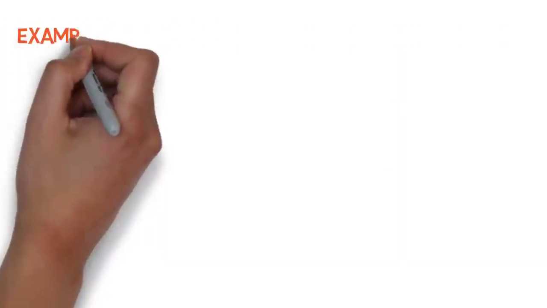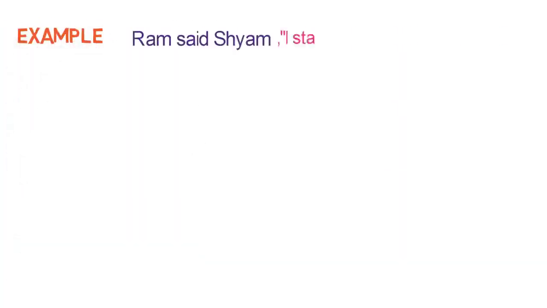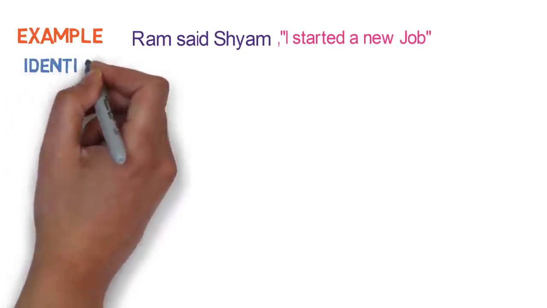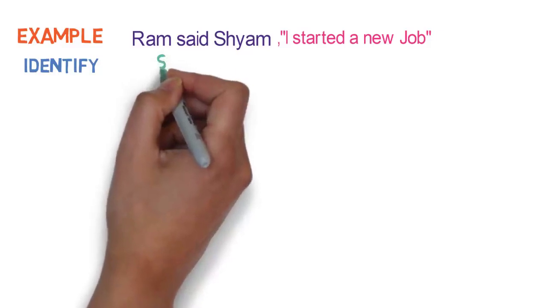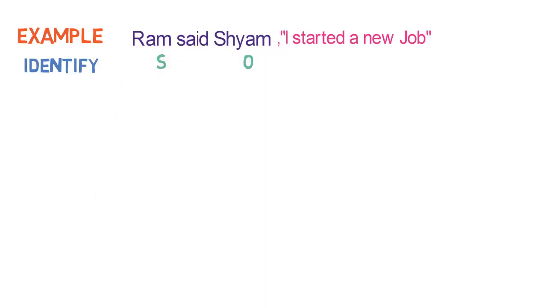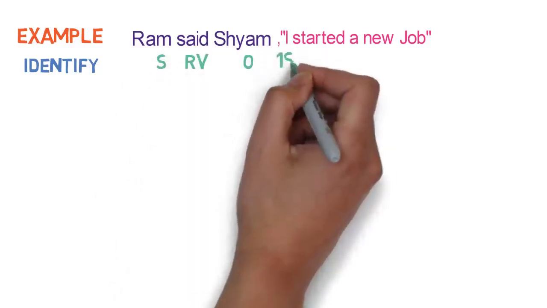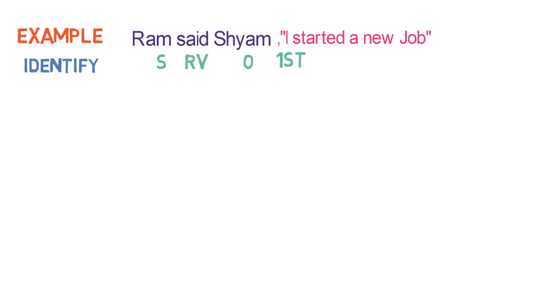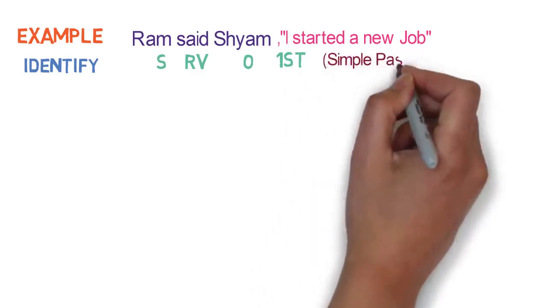Let's look into next example. Ram said to Shyam, "I started a new job." First step is of identification. Here Ram is the subject, Shyam is the object and said is the reporting verb. I is the first person in the reported speech, and as said is in past form, we need to check the tense of the reported speech. It is in simple past tense.